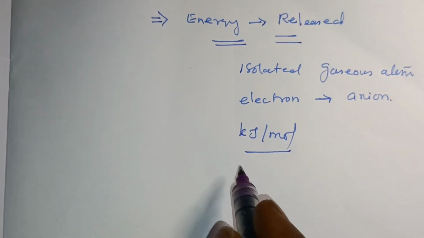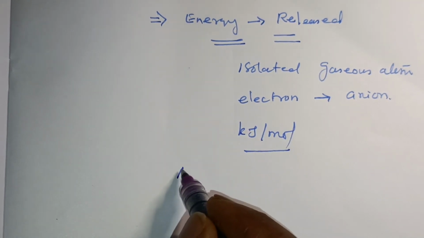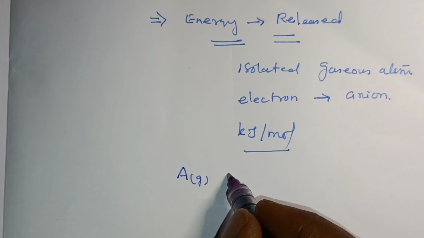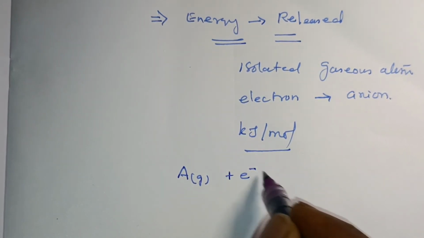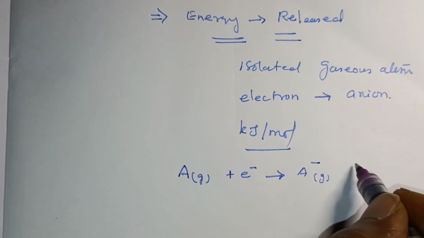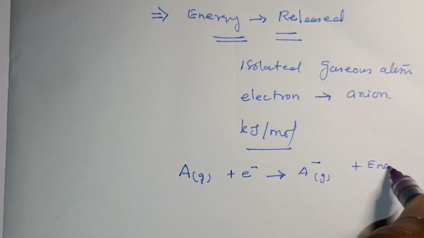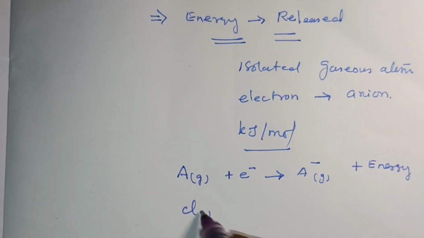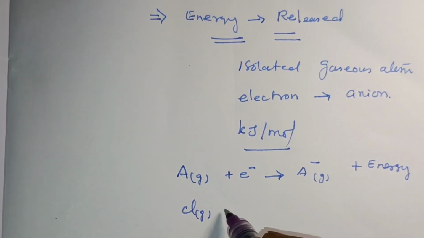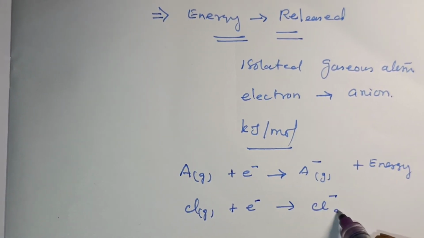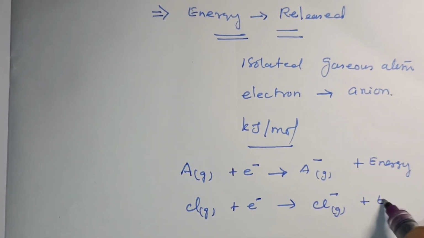For example, A is an isolated atom in the gaseous state. It gains an electron and forms A minus in the gaseous state, releasing energy. For example, isolated chlorine in the gaseous state gains an electron, forms Cl minus in the gaseous state, and releases energy.